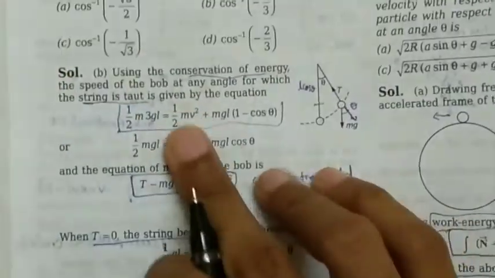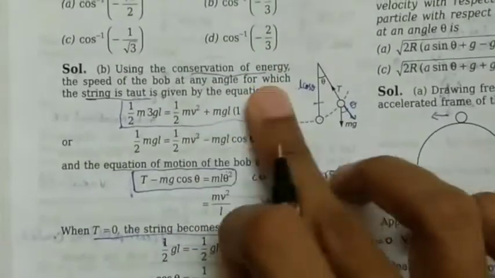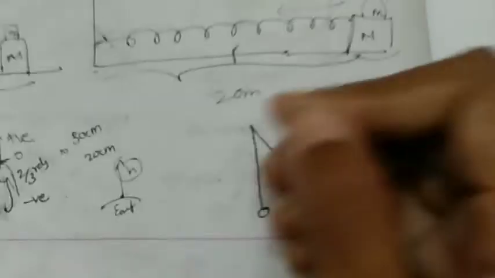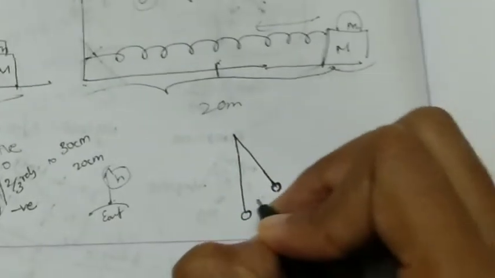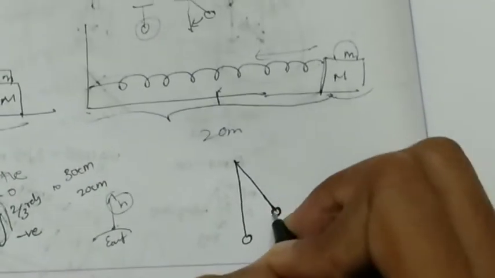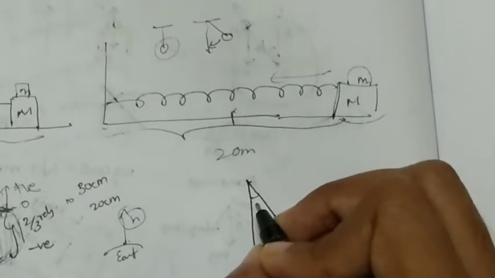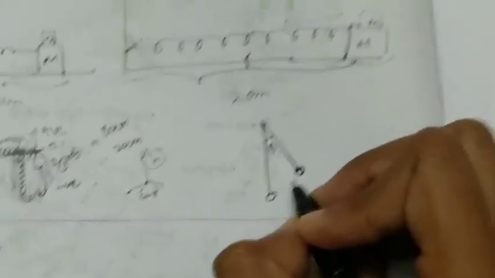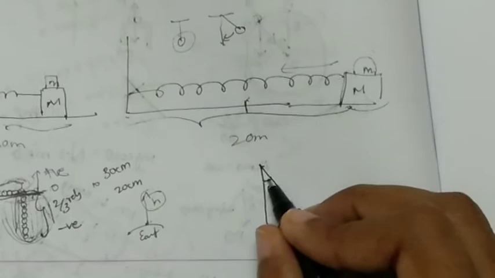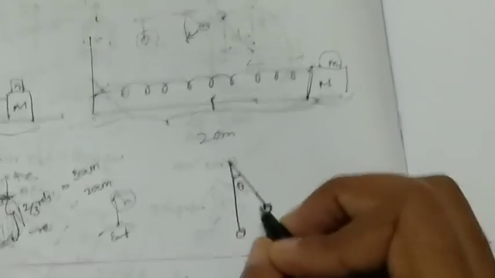So kinetic energy is nothing but half mv square. Now potential energy is mgl into 1 minus cos theta. So actually this is the pendulum, this is the suspension, this is the bob, and this is the maximum amplitude, and let the bob be at the position theta, that means at any point the bob moves, this would be a vertical angle theta from the mean position to some position in between.